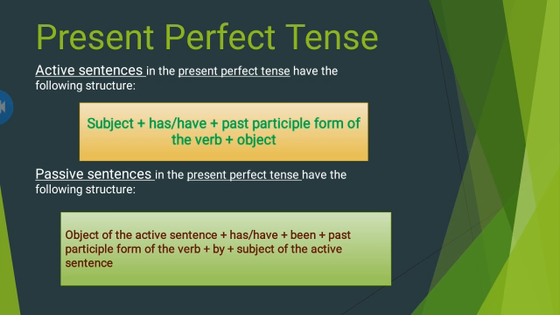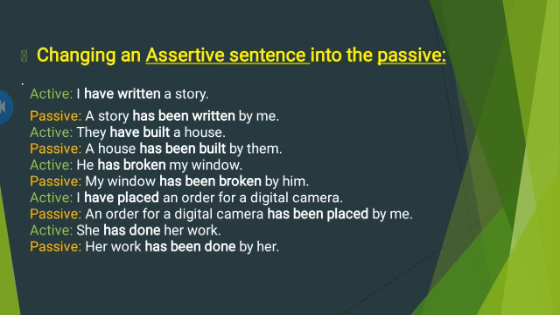Now we will move on to the second tense, present perfect tense. Active sentences in the present perfect tense have the following structure: subject plus has or have plus past participle form of the verb plus object. Passive sentences in the present perfect tense have the following structure: object of the active sentence plus has or have plus been plus past participle form of the verb plus by plus subject of the active sentence.